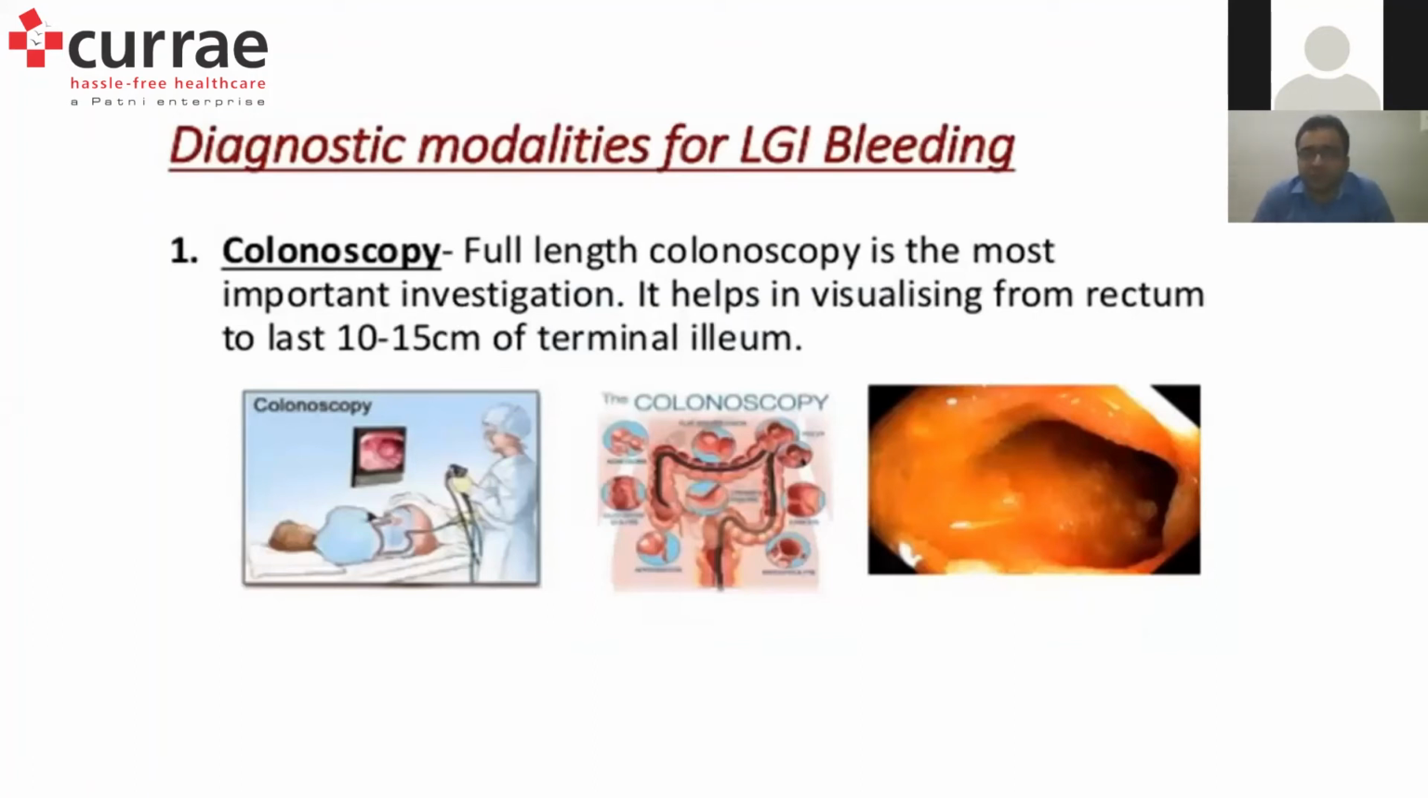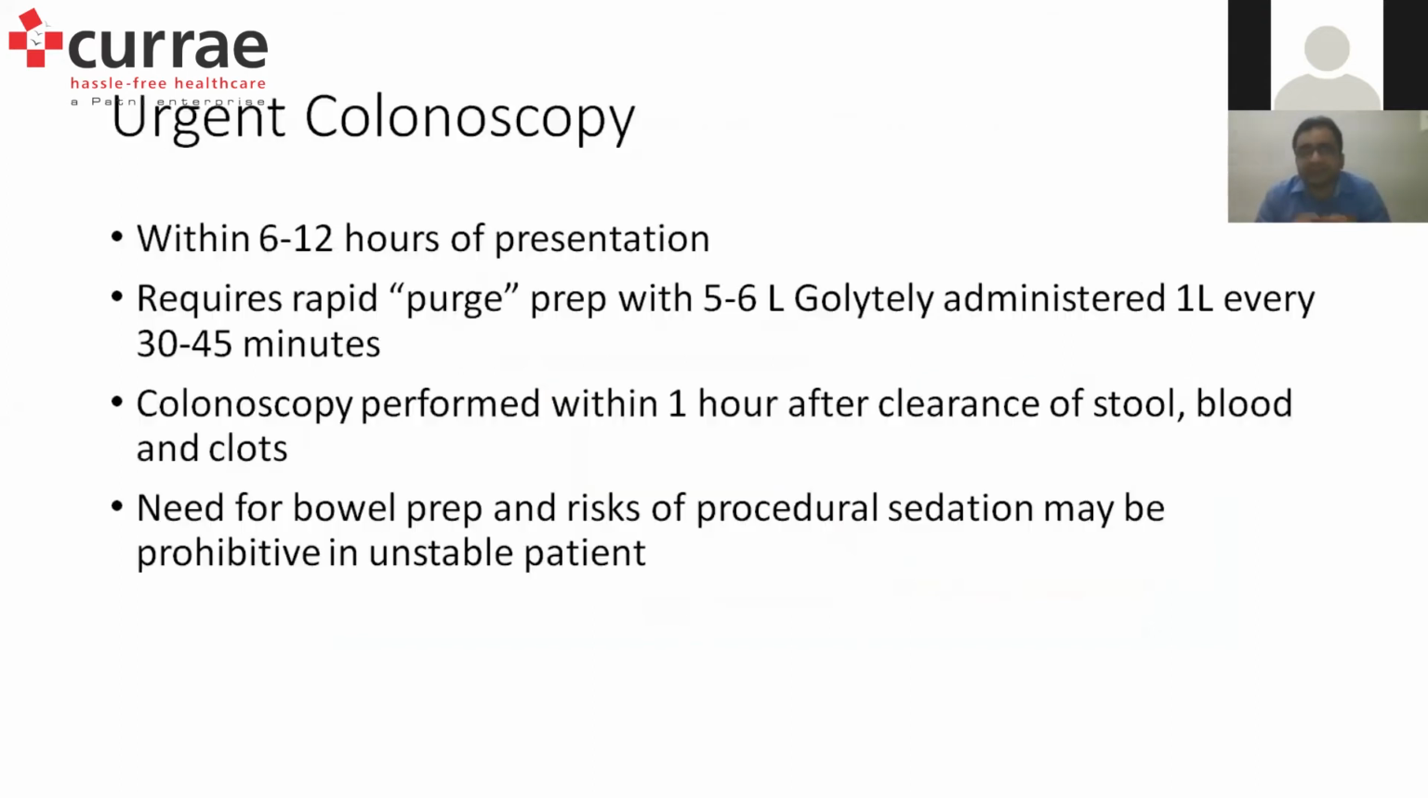How do we diagnose? The most common way to evaluate bleeding would be to do a full length colonoscopy, which is passing the scope the entire length from the rectum up till the 10 to 15 centimeters of the terminal ileum. Usually, a colonoscopy requires a preparation. Obviously, a patient who is actively bleeding will not give much time for preparation, but still, as far as the guidelines say, an urgent colonoscopy is something which we can do within 6 to 12 hours of preparation.